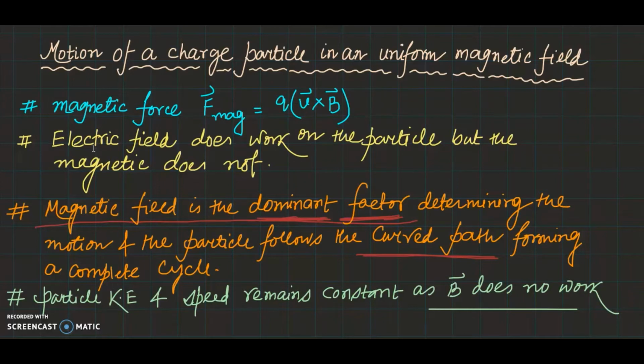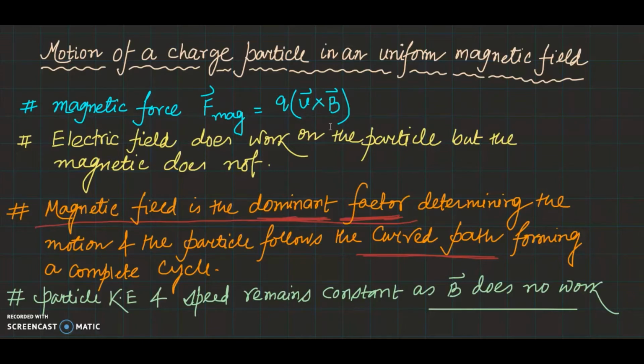As we all know, the electric field does work on the particle, but the magnetic field does not. Now the question is, what path will the particle follow? The simplest case is when the charged particle moves perpendicular to the uniform magnetic field, I mean the angle between the velocity and the magnetic field is 90 degrees.